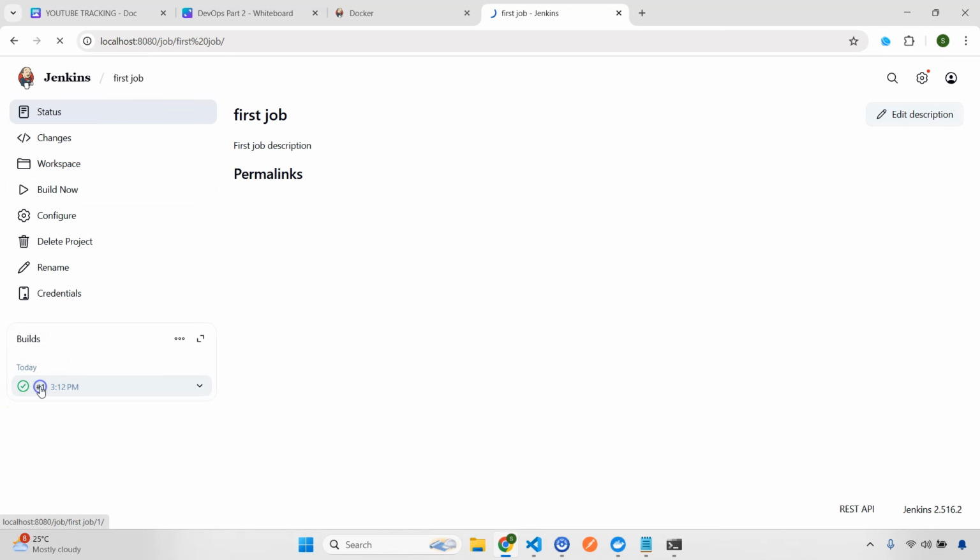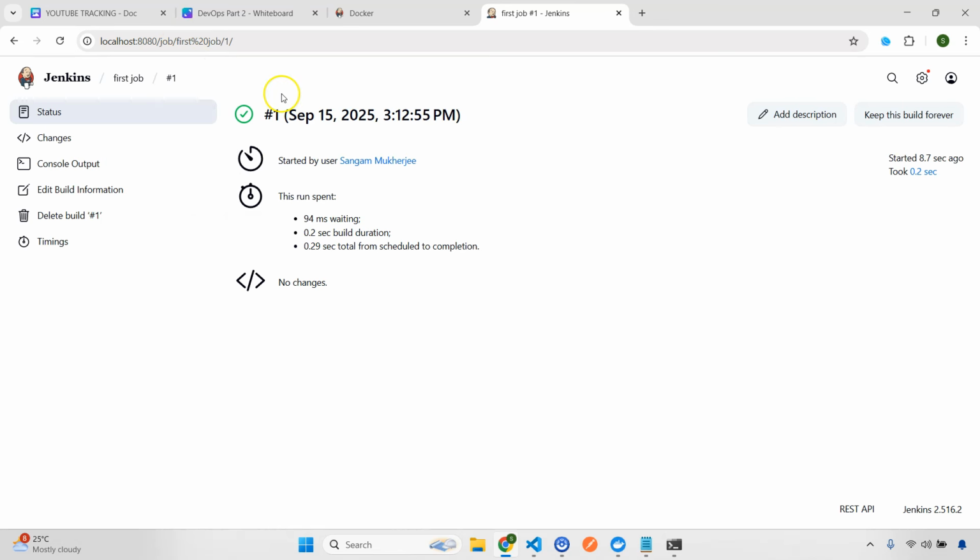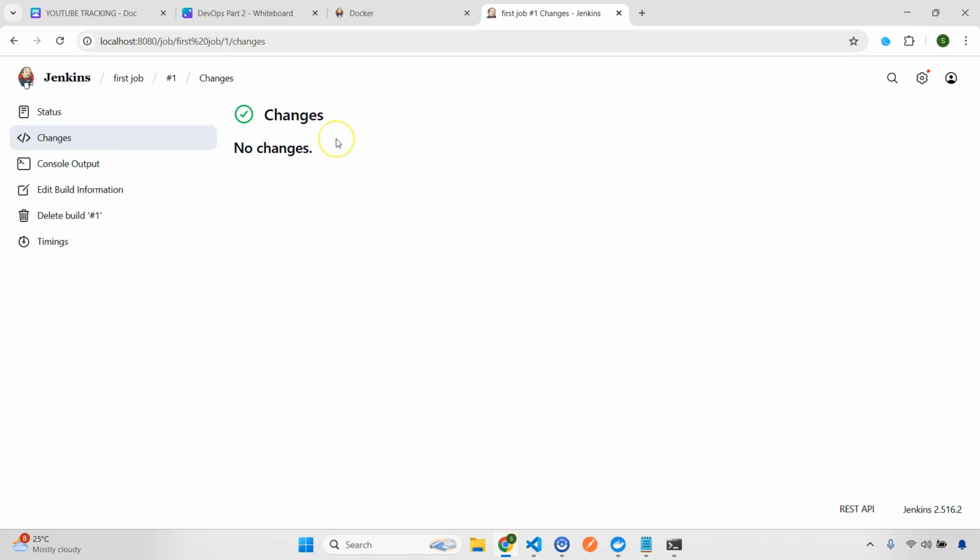So just click here. Now remember I already told you the name, build number, see everything I already mentioned. This is the advantage of learning the concepts before and then applying. Now see, this is the first build, so this is build number 1. You can see the date, who started this build, and some details. This is where you're going to see the changes. Currently we don't have any changes, and this is where you're going to see the output. Output means, remember, you ran a shell command, so you're going to see that output here.